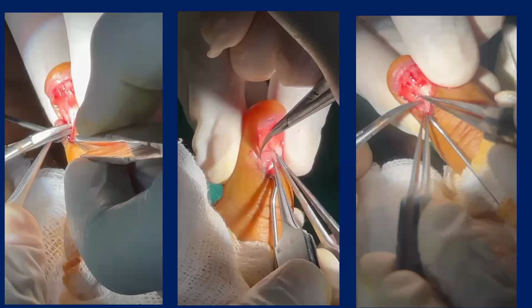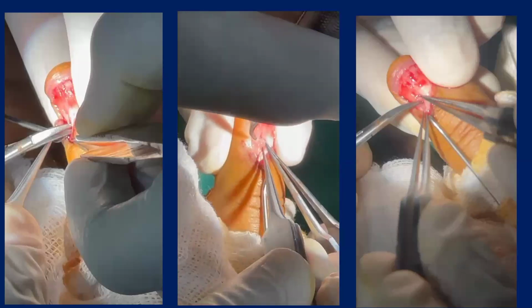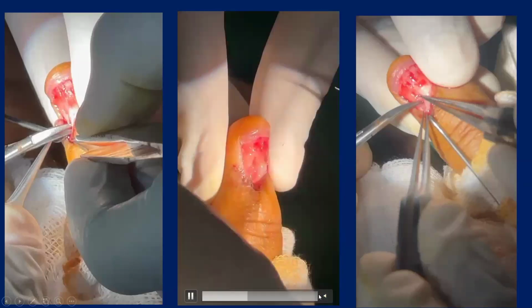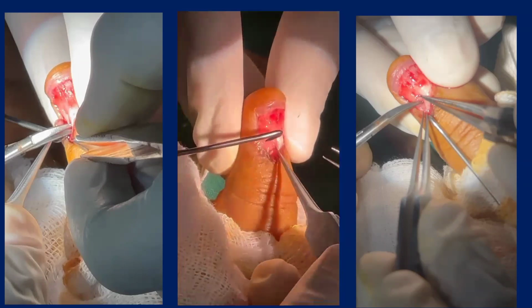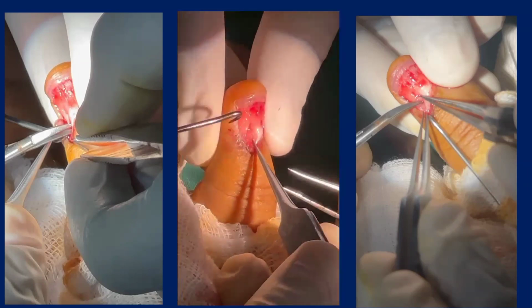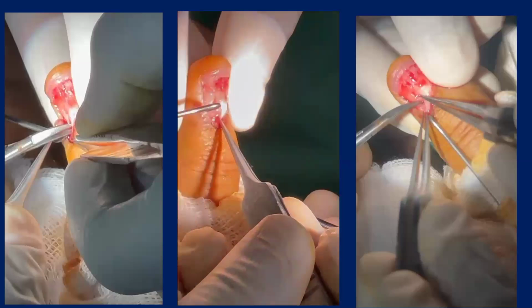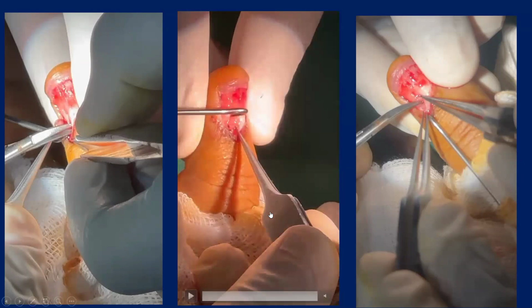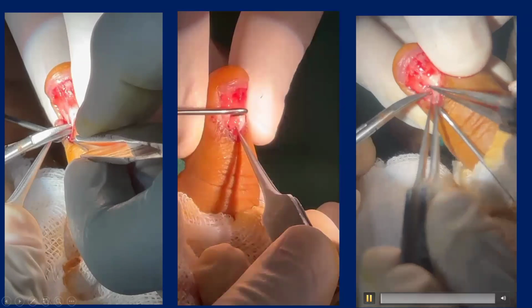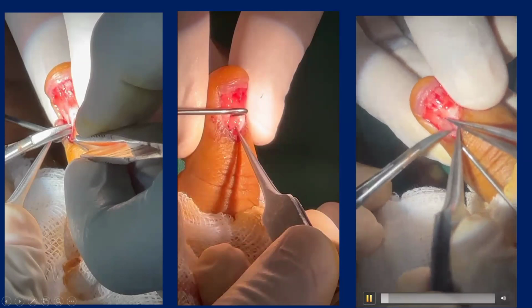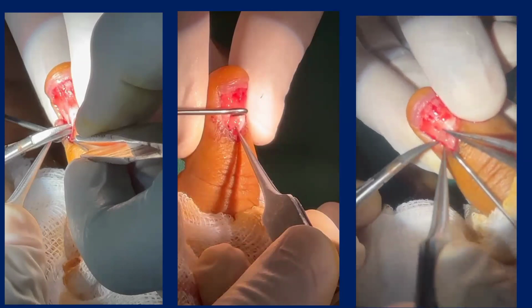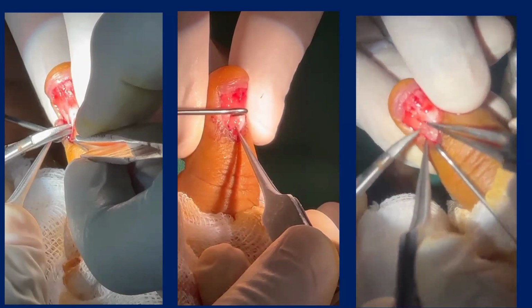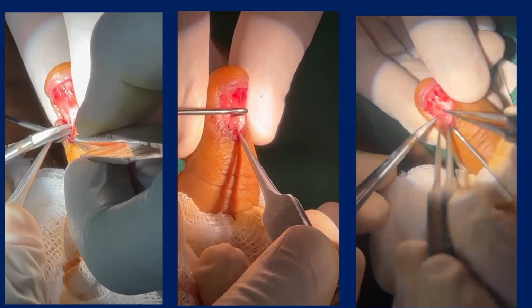I have certain videos. Here we have removed the nail plate and we have incised the nail bed, and we can see there is a glomus tumor coming out. Yes. So that is a very soft tissue mass. It is difficult to identify or differentiate from surrounding tissue.